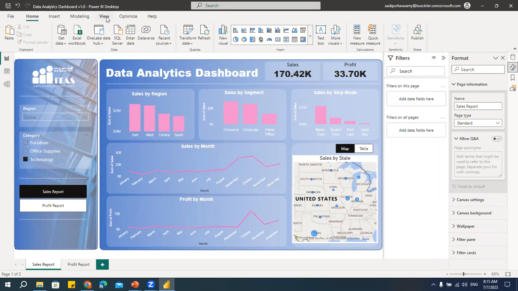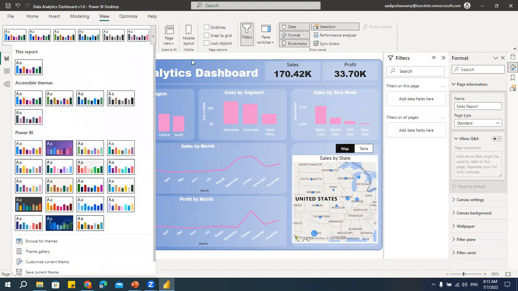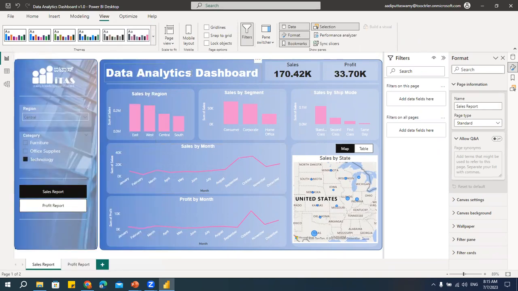That's why some people go here and use these themes. The themes are good for a plain background, or something which doesn't have images like this. If you want to add images like this, it's very complex actually.